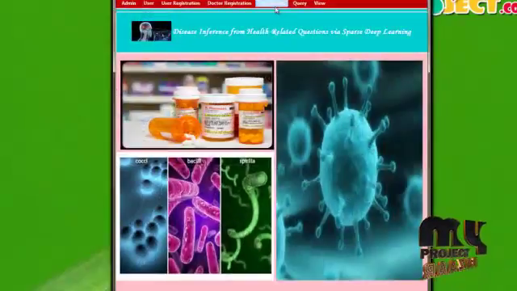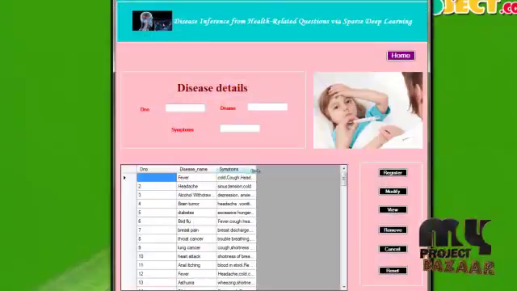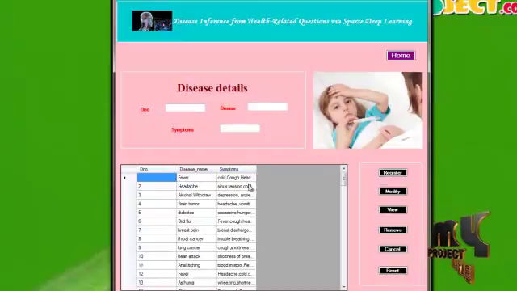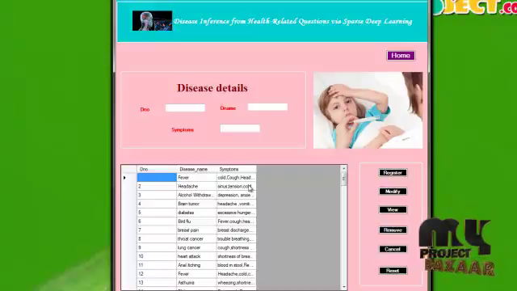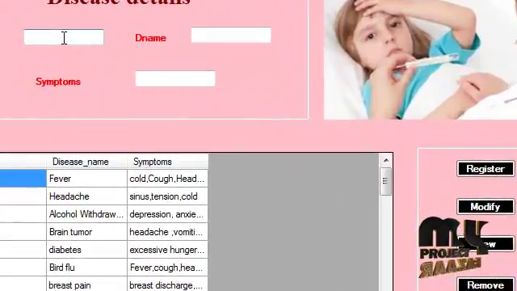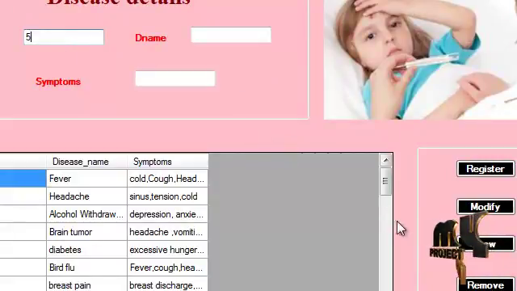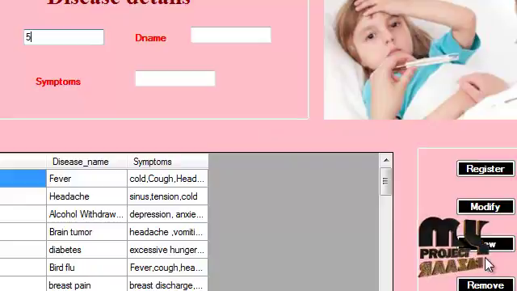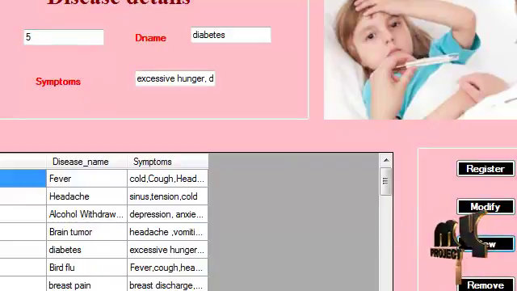Then another process is disease list. What types of diseases and symptoms are stored in the data, in bulk, I have a 100 data set like that. So you retrieve the data by entering the disease number. Just type the disease number and press the view button to get the disease name and symptoms.